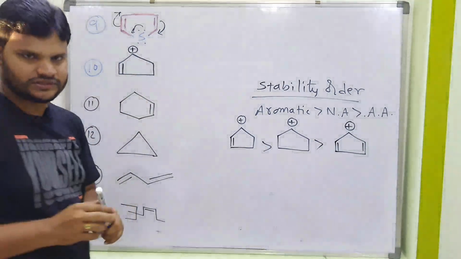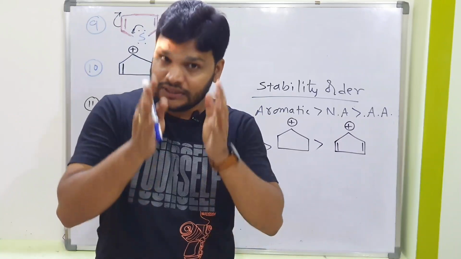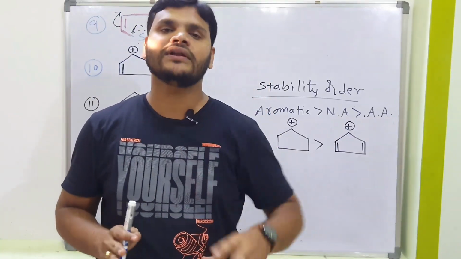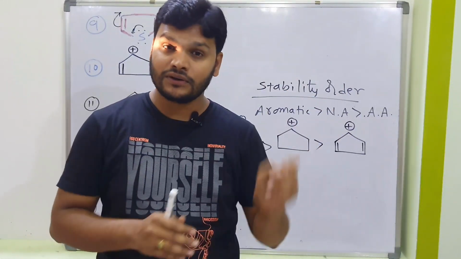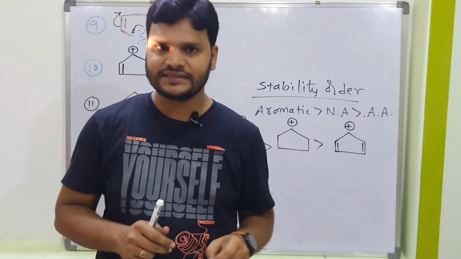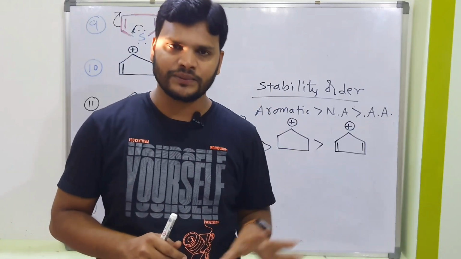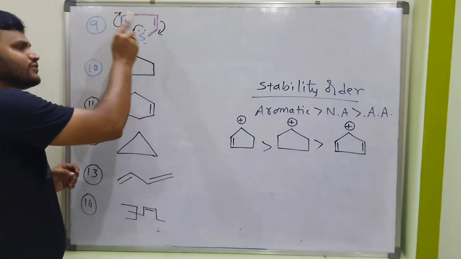This is the fixed logic. If a heteroatom has a single bond on the left side and a single bond on the right side, that indicates 100% the lone pair is involved in resonance. But when it comes to pyridine, one side has a double bond and one side has a single bond. That's the reason in pyridine the lone pair is not involved in resonance. Are you getting my point? So here you need to consider the lone pair also.